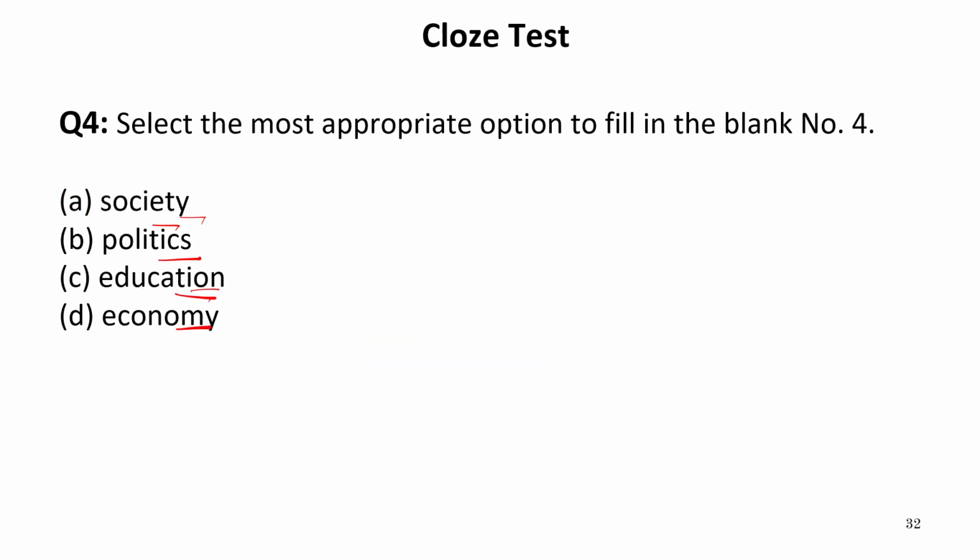Now, the reformation of society is already mentioned in the sentence. Therefore, we need to reform something else. It means to reform our education. Because if we are not reforming our education, we are not able to reform the society. Therefore, our answer should be C.